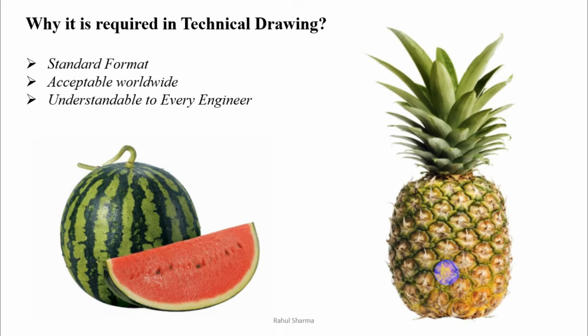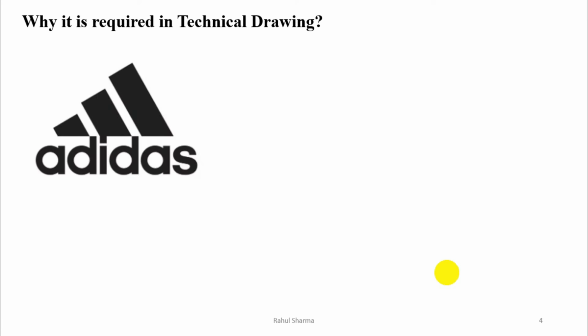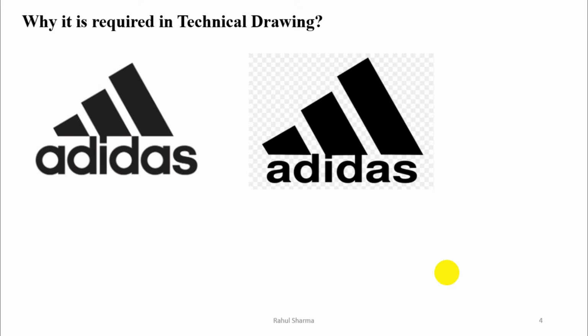I'll give you one more example. What is this? Yes, the logo of Adidas company. But if I say we get a product with this, now which one is fake? Yeah, very easily you can say this one. But how do we identify? This is again the shape of letters.